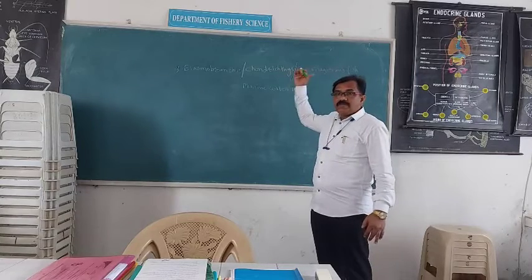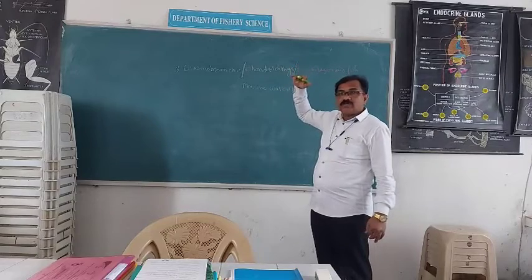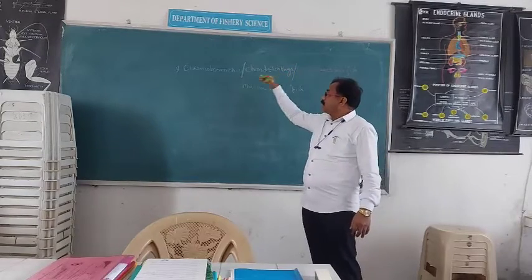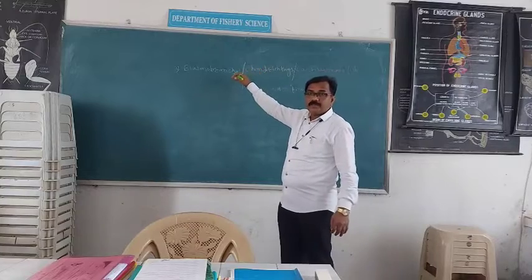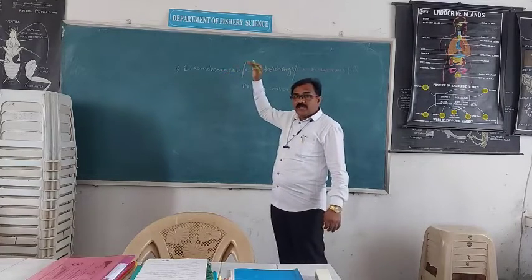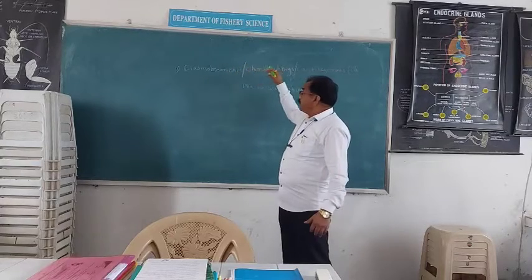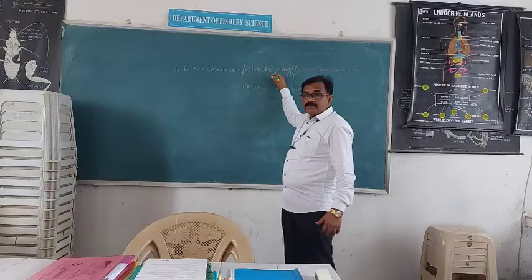The first surviving class, or in all the 4th class of the fishes, is the class Elasmobranchi. This class Elasmobranchi is also known as Chondrichthyes.